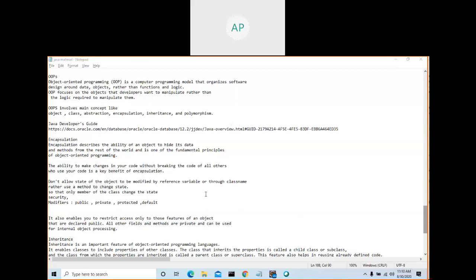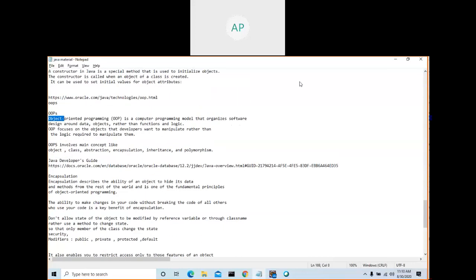If you ask me what is OOPS, it is object-oriented programming. OOPS is a computer programming model that organizes software design around data objects rather than function and logic. Whereas C is a structured programming language, Java is object-oriented programming. OOPS is a general concept. Java implements the OOPS concept, C++ implements the OOPS concept, and .NET also designs their software based on the OOPS concept.